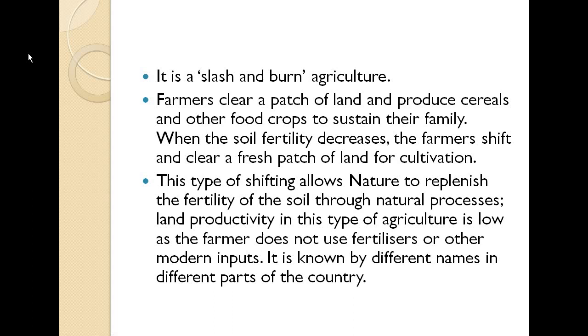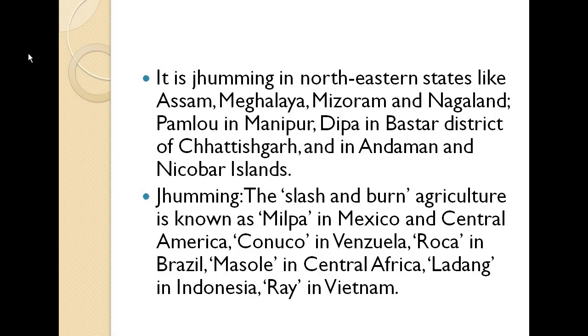It is known by different names in different parts of the country as well. What are they? Jhuming is one of the names given in some areas: Jhuming in northeastern states like Assam, Meghalaya, Mizoram and Nagaland, Mamploi in Manipur, Dippa in Bastar district of Chhattisgarh, and Andaman and Nicobar Islands as well.